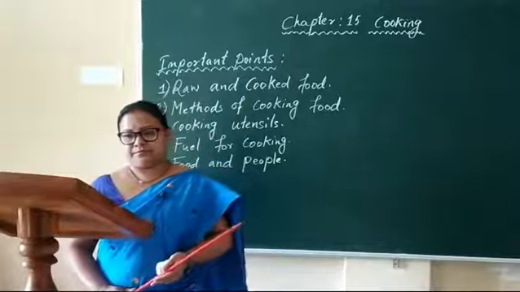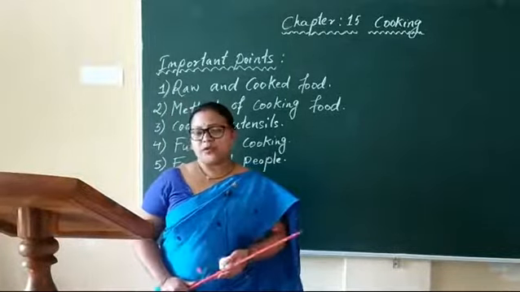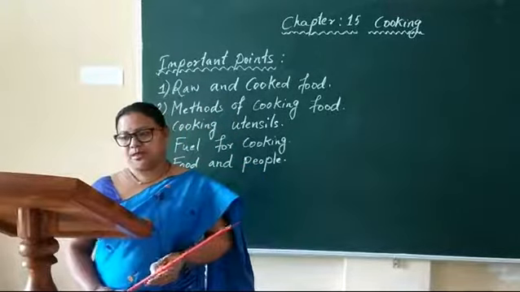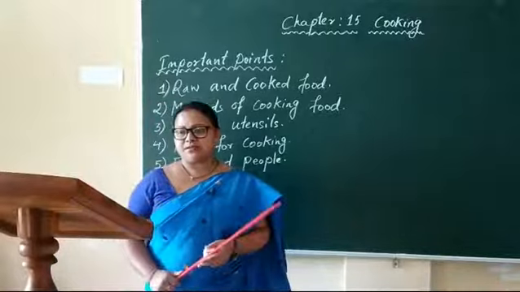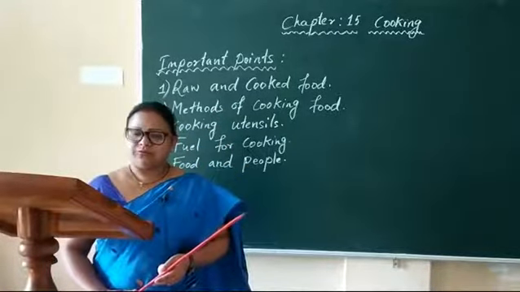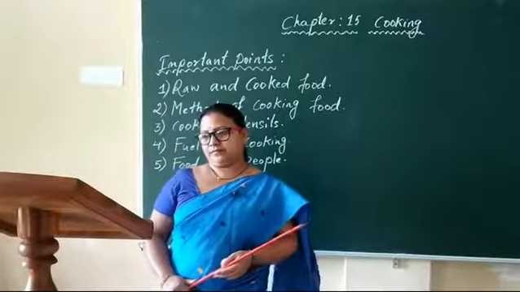Now, frying. The method of preparing food in oil or fat is called frying. We can use palm oil, mustard oil, coconut oil, refined oil or ghee for frying. Now what is baking?